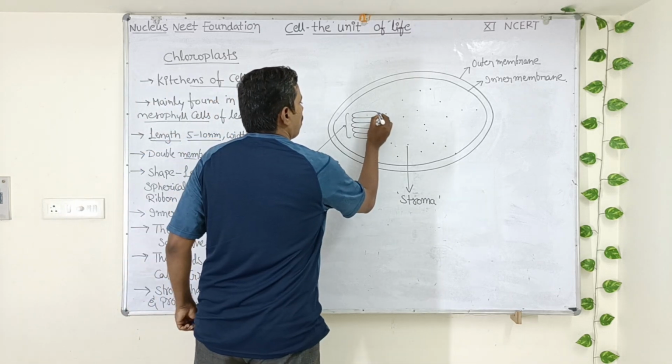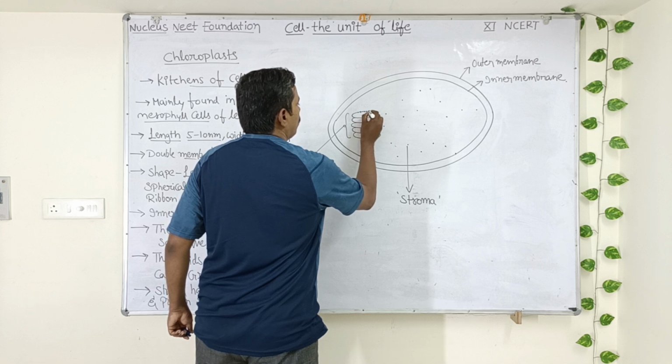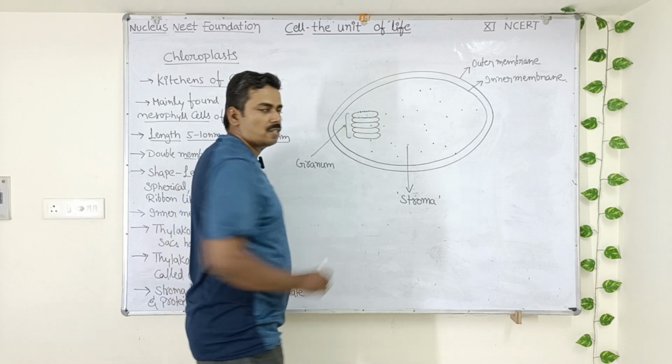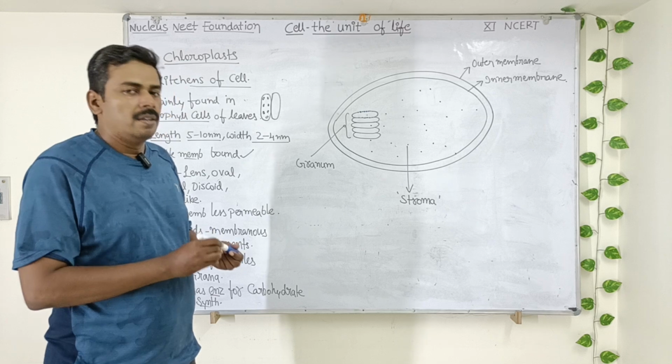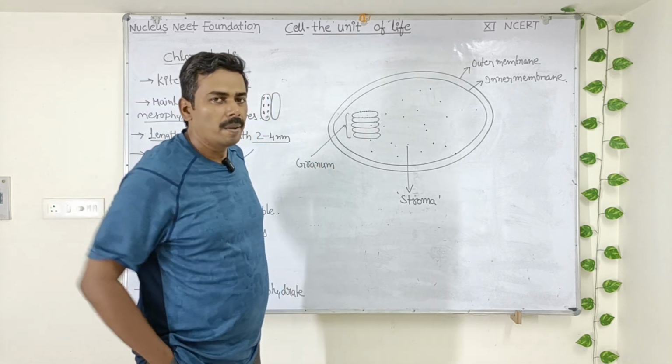So in this thylakoid membrane, you can see chlorophyll pigments, xanthophyll, carotene. So these photosynthetic pigments are present in this thylakoid membrane. Understood? I am showing in blue color. So these are the pigments, they are present in the thylakoid membrane.